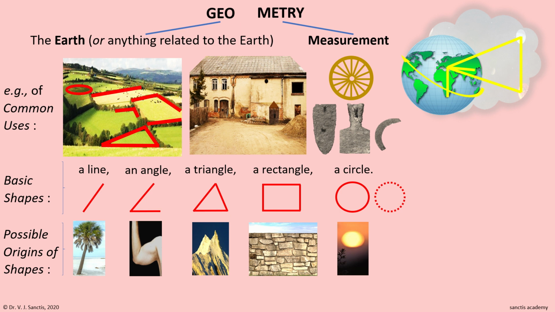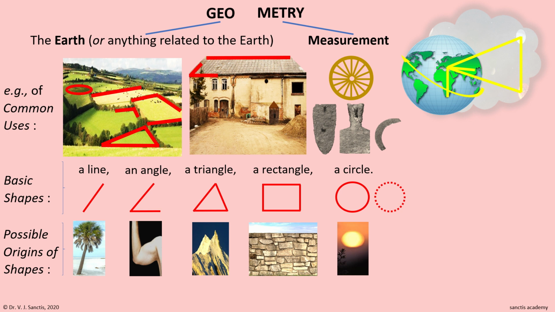Okay, let's check the shapes in the house. There is one line at the top of the roof. But then, as said before, every edge is a line, so we won't mark them all. There is one angle where the lower left edges of the roof meet. But again, as said before, an angle is formed wherever two edges meet, so we won't mark them all.